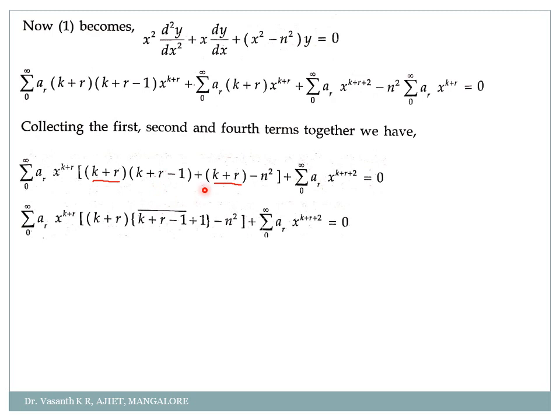Am I right? So just check here. So k plus r I have written outside and I have put a flower bracket here. So use different brackets, it will be easy for you. So here k plus r minus 1 will remain and here plus 1 will remain. Correct? So minus 1 plus 1 will get cancelled. So what will I get? AR into x to the power k plus r into, if minus 1 plus 1 get cancelled, I will get k plus r here. K plus r into k plus r is k plus r the whole square minus n square plus summation AR into x to the power k plus r plus 2 equal to 0.